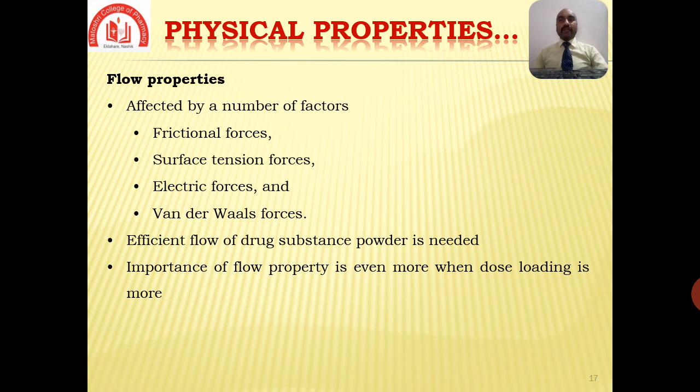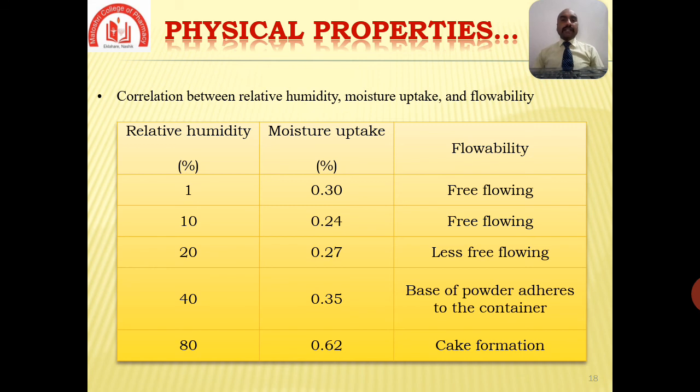Here we see the correlation between relative humidity, moisture uptake at different humidity levels, and flowability of the material. Relative humidity and moisture uptake are both in percentage. If the relative humidity is 1%, the moisture uptake is 0.30%, so the flowability of the material is free flowing.